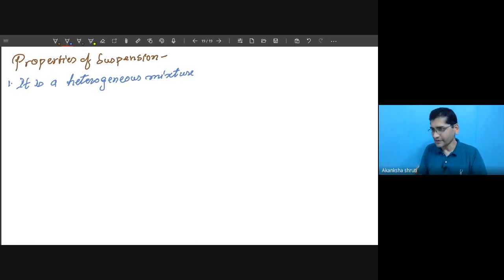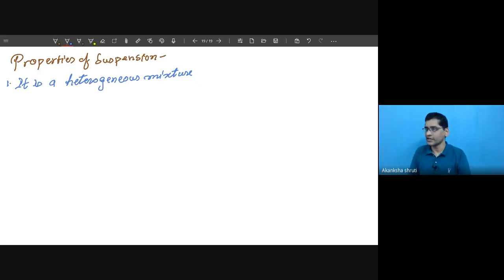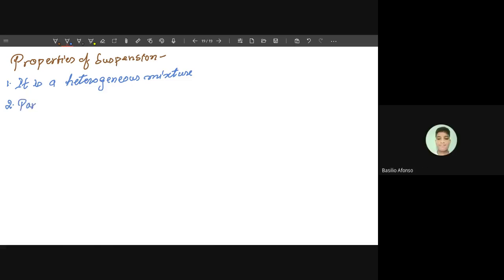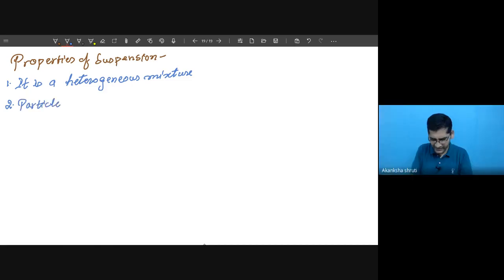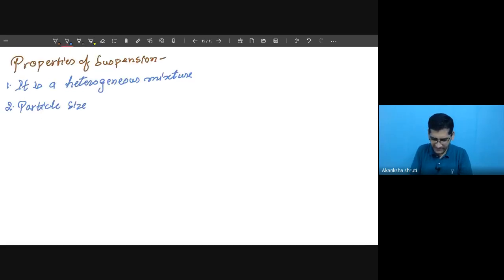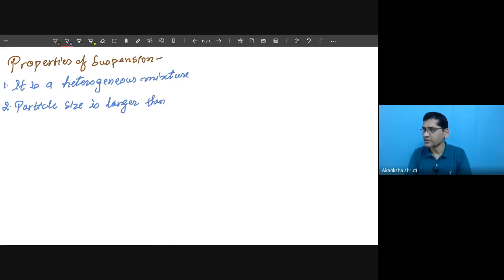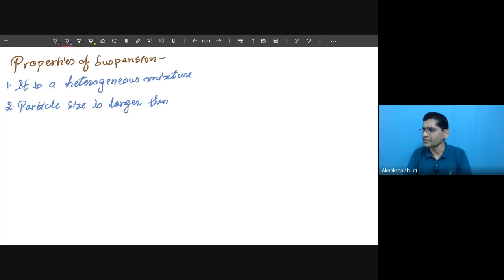Means the properties of a heterogeneous mixture can be used here to make the difference. The particle size is quite large, too big. Particle size is larger, even larger than your solute, or even the colloidal solution particle.